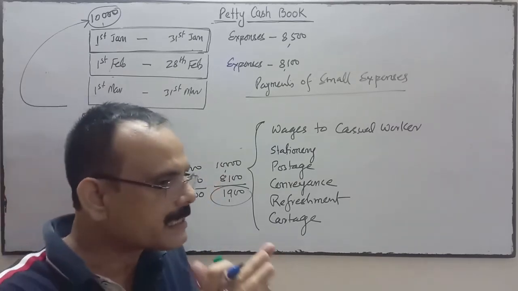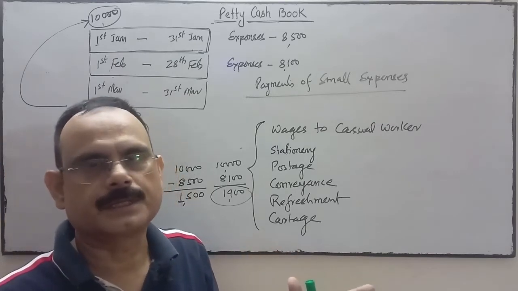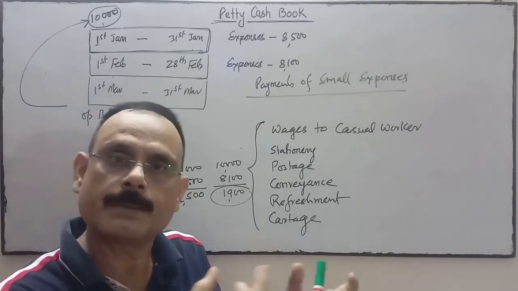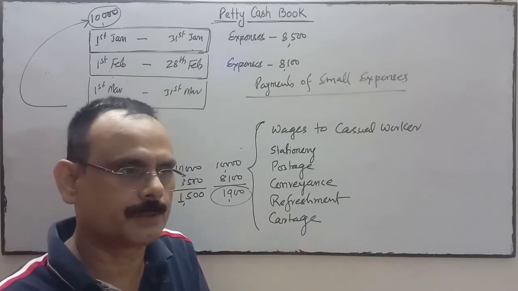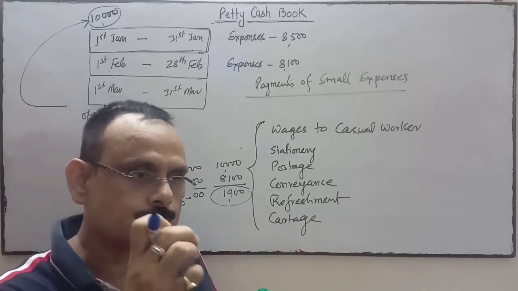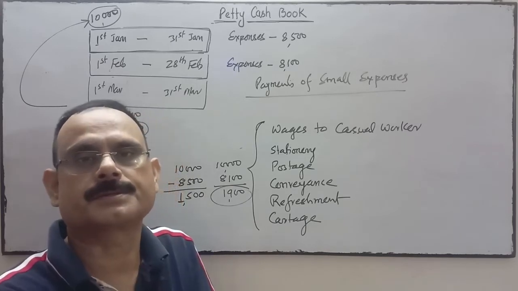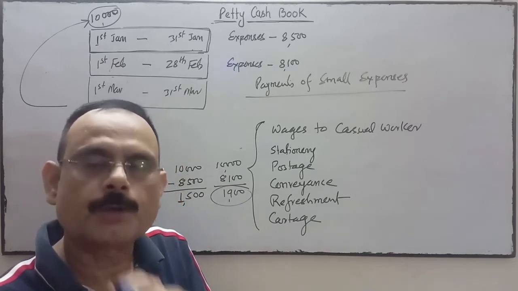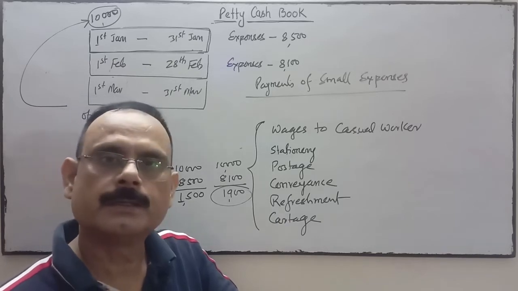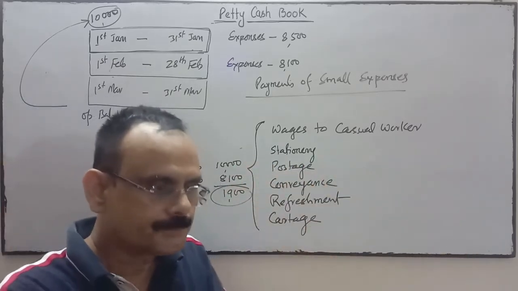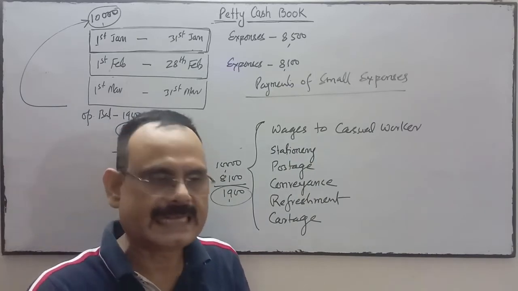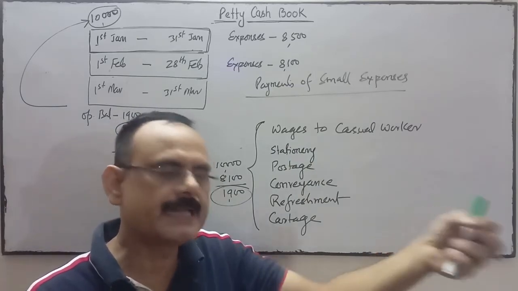The petty cashier will not collect any amount for the business. He is not going to collect or receive any amount from anybody else. The petty cashier is only responsible for, and entrusted with, the task to do the small payments, and he will submit the petty cash details of the payments to the head cashier.